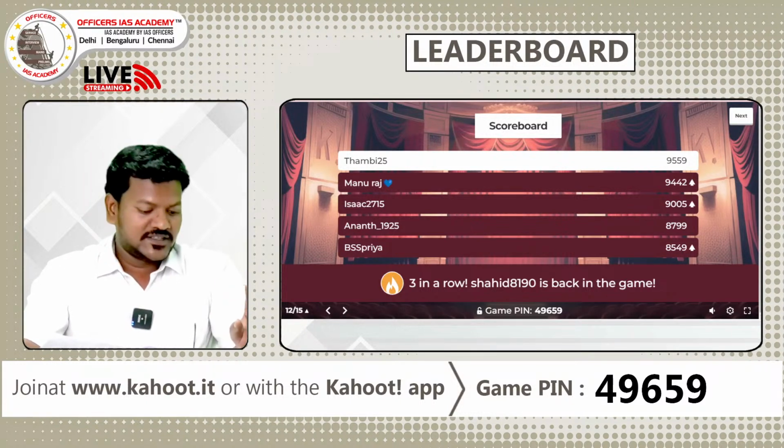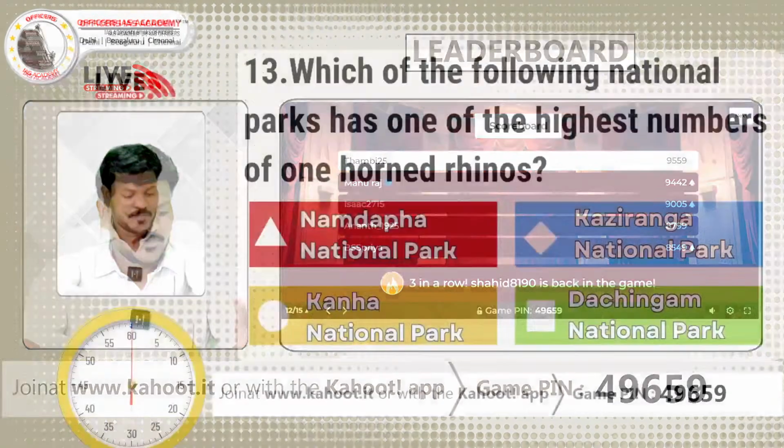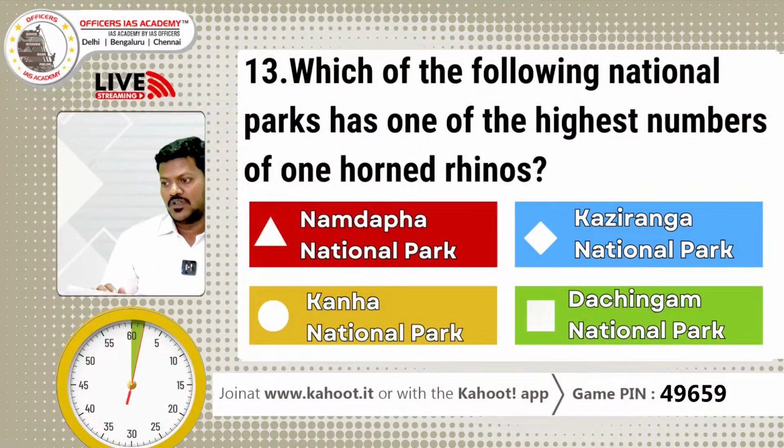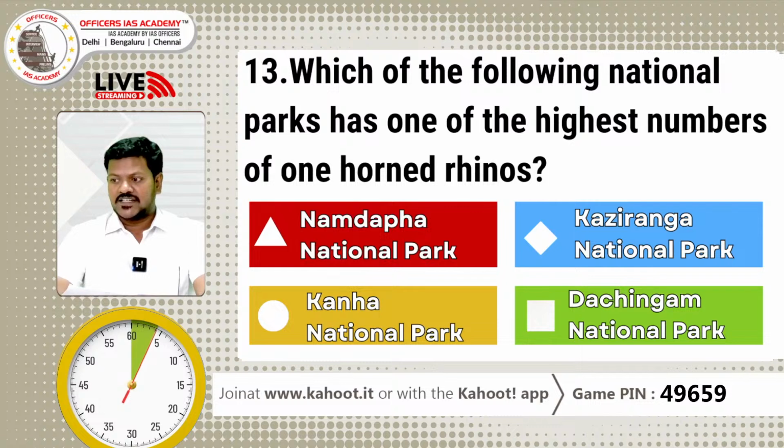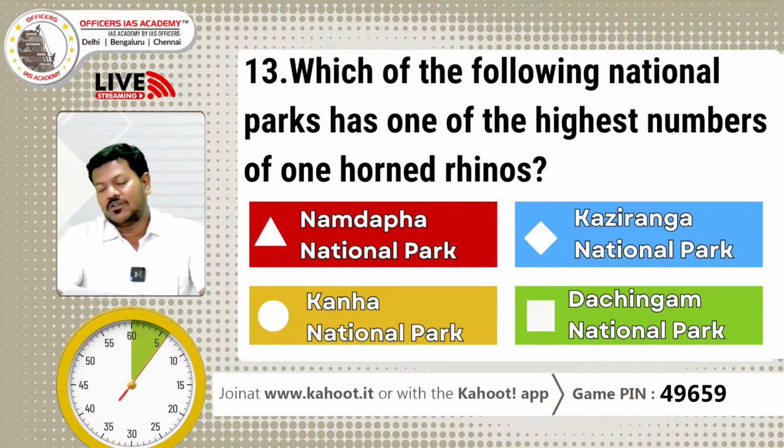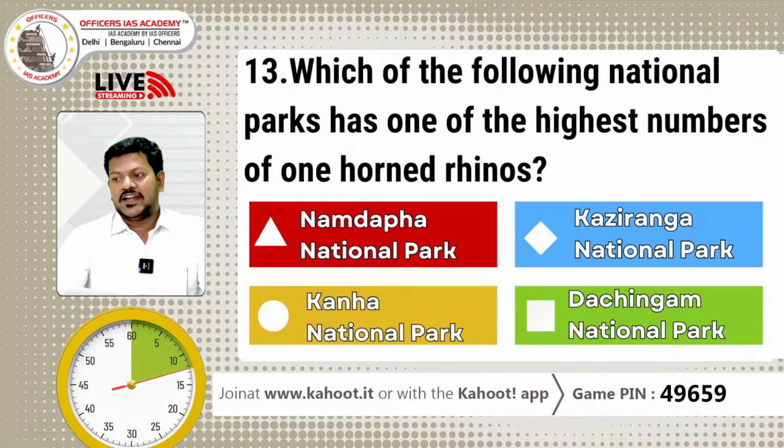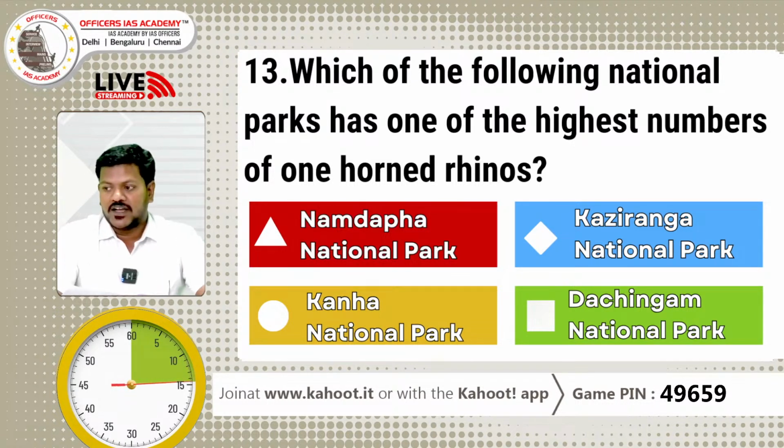We are into the last 3 questions, question number 13 now. Which of the following national parks has one of the highest numbers of one-horned rhinos? We have 30 seconds. Option A, Namdapha National Park. Option B, Kaziranga National Park. Option C, Kanha National Park. Option D, Dachigam National Park.